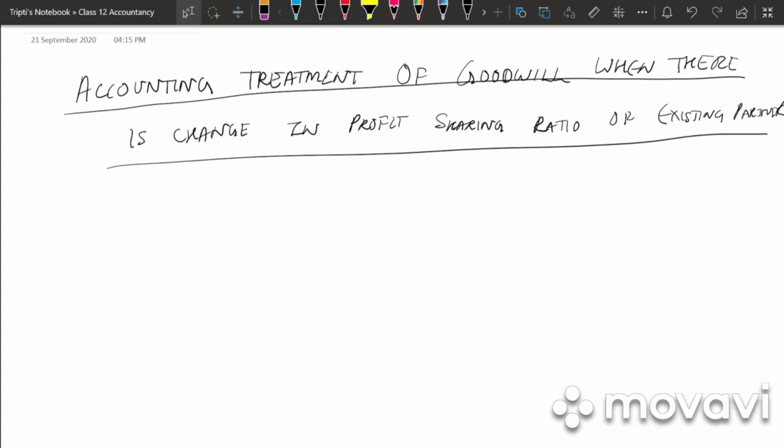So sometimes what happens, there may be 2 or 3 partners who may be sharing profit and loss in an agreed ratio. But in future they decide that they wish to change their profit sharing ratio.